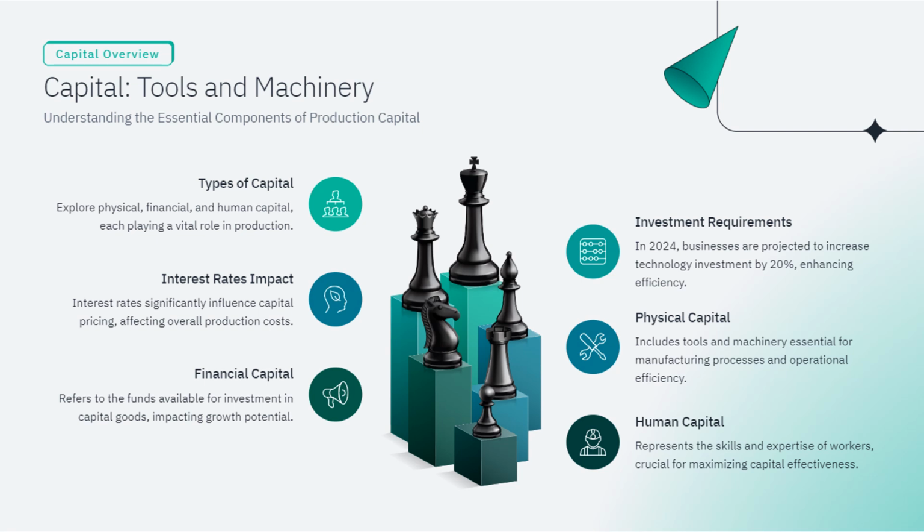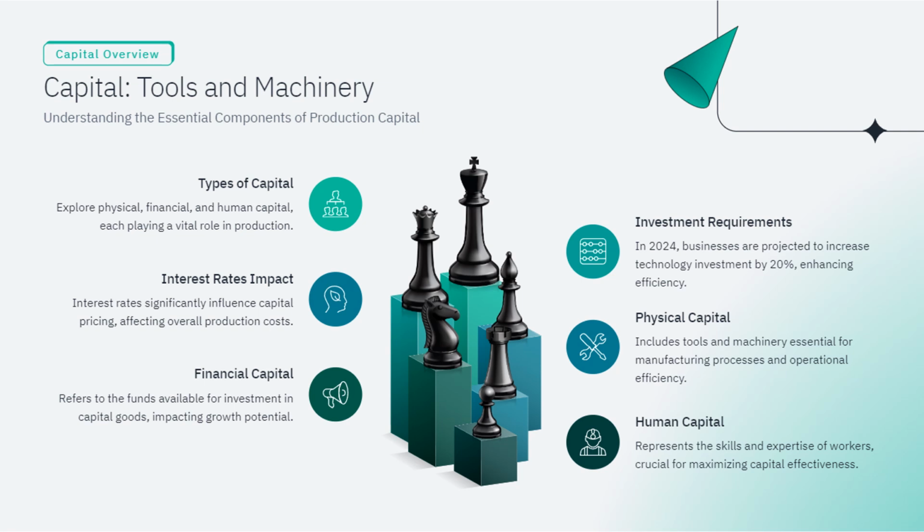1. Technology investments. In 2024, businesses will boost technology investment by 20%, enhancing efficiency. Upgrading to the latest software can streamline operations, reduce errors, and save time, similar to how a new smartphone simplifies daily tasks. Physical capital includes tools and machinery essential for manufacturing processes and operational efficiency.